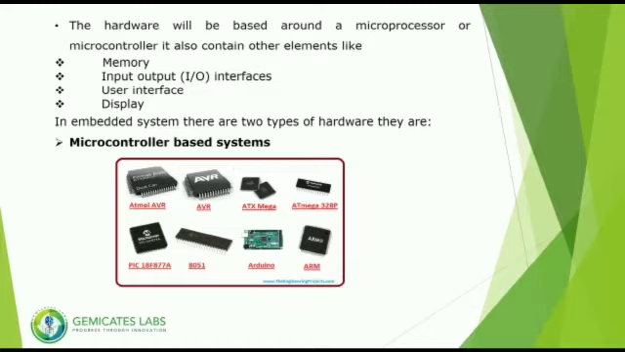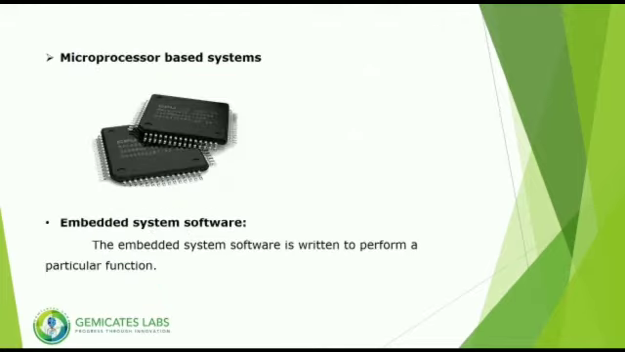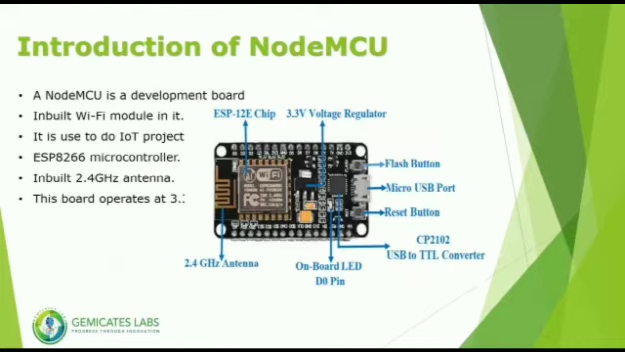The hardware of an embedded system contains a microprocessor or microcontroller. It also contains elements like memory, input-output interface, display and user interface. The difference between microprocessor and microcontroller is that a microcontroller has ROM, RAM, serial and parallel interface, and interrupt in a single chip only, and they are used in control-oriented applications. Coming to microprocessor, they do not contain on-chip input-output ports, timers, memory, serial and parallel interface, and they are used in microcomputer systems. Coming to embedded system software, it is written to perform a particular task.